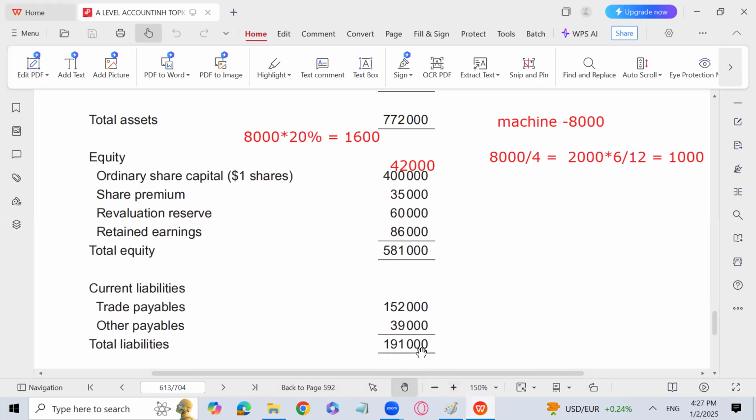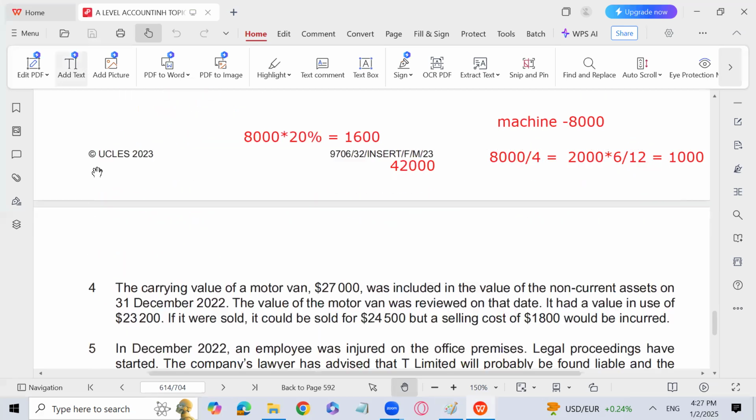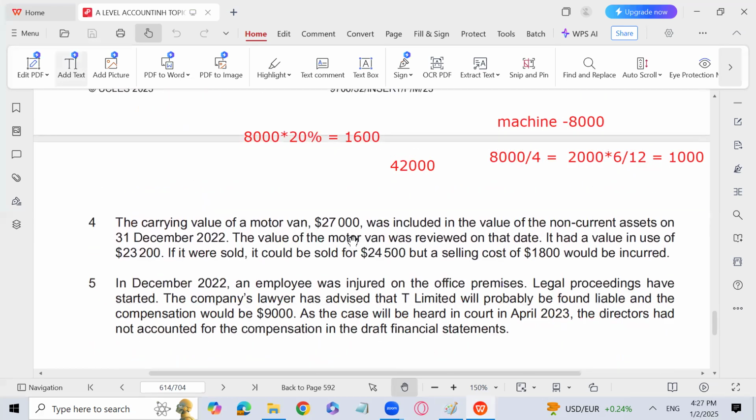Okay. Next is going to be the carrying value of a motor van of 27,000 was included in the non-current asset. The value of the motor van was revalued on that date. It had a value in use of 23,200 and it could be sold for 24,500, but a selling cost of 1,800 would be incurred. So easy, 24,500 is the fair value minus cost to sell is 1,800. How much it will come?